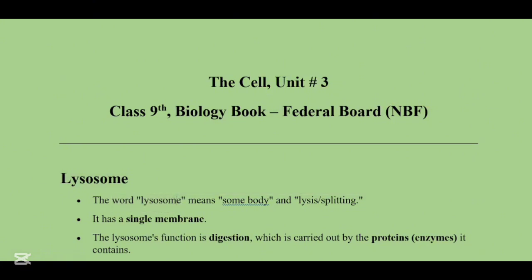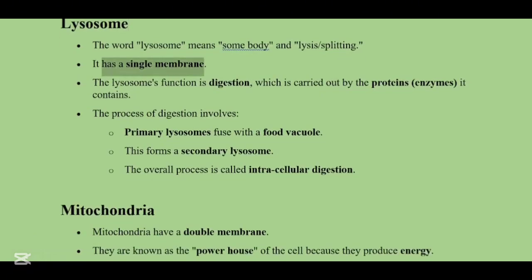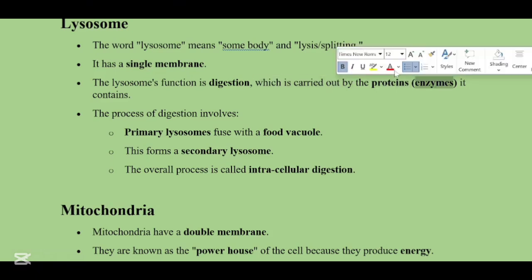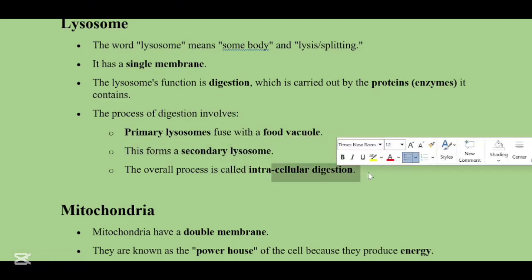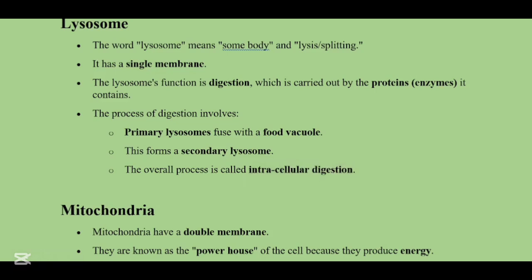The word lysosome means some body, and lysis means the splitting. So basically it is the splitting of some bodies. Lysosome is a single membrane bounded organelle, which means that it only has one membrane. The lysosome's function is digestion, which is carried out by the proteins and enzymes it contains. The process of digestion involves the primary lysosomes which fuse with the food vacuole. This forms a secondary lysosome. The overall process is known as intracellular digestion. Intra means inside of the cell.